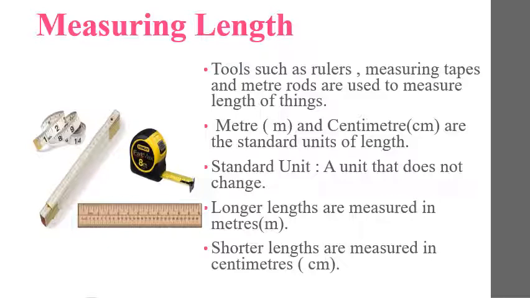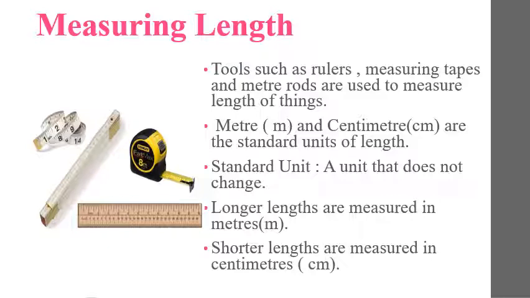Okay, and you know, meter and centimeter are the standard units of measuring length. About standard unit we have also studied that a standard unit means a unit that does not change.